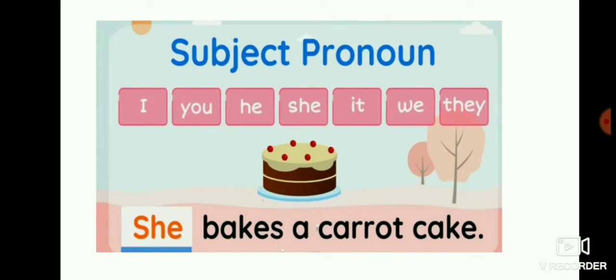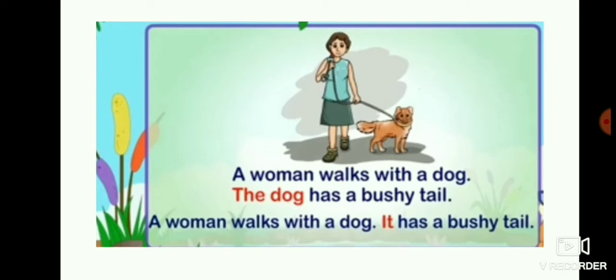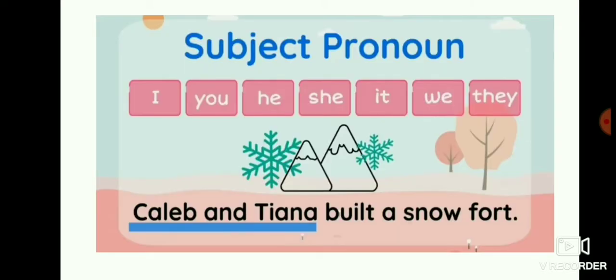See the next example. A woman walks with a dog. The dog has a bushy tail. Instead of the dog, what should you write? Dog is an animal, isn't it? So what should you write? It. It has a bushy tail.